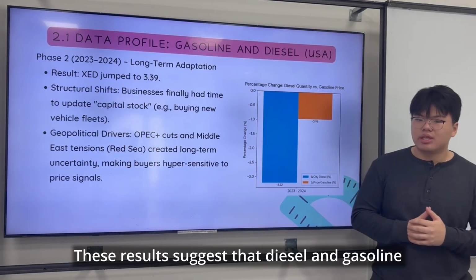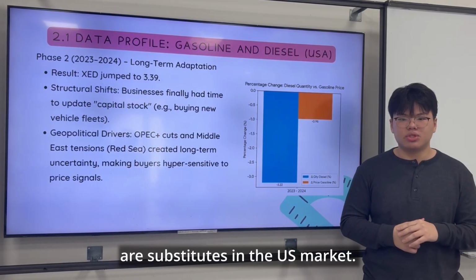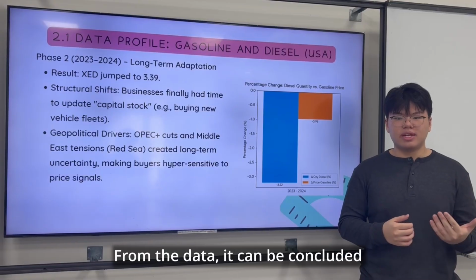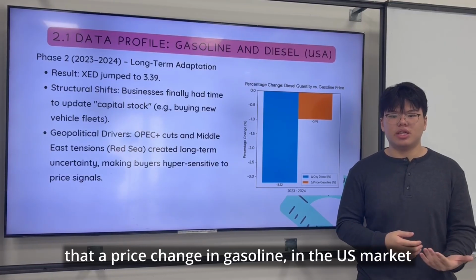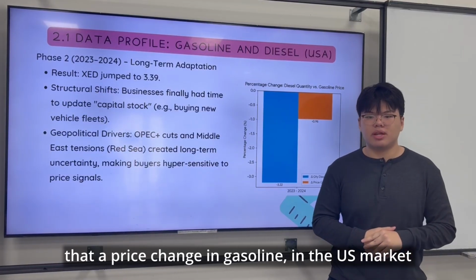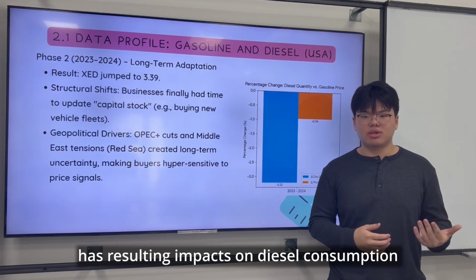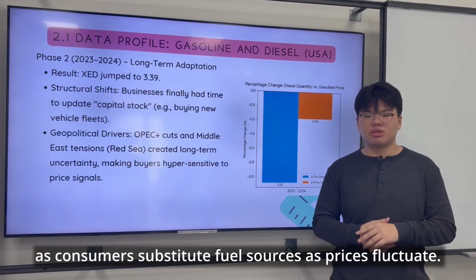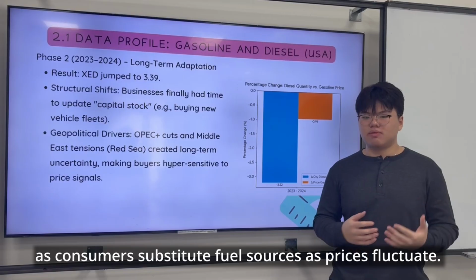These results suggest that diesel and gasoline are substitutes in the U.S. market. From the data, we can conclude that a price change in gasoline in the US market has resulting impacts on diesel consumption as consumers substitute fuel sources as prices fluctuate.